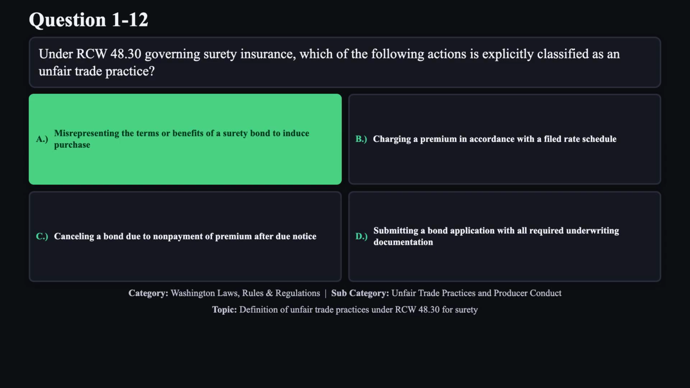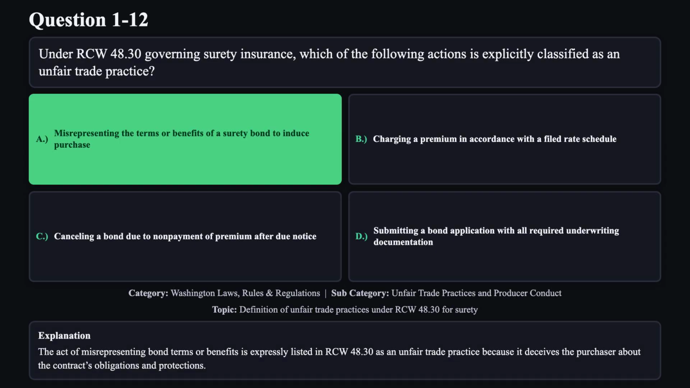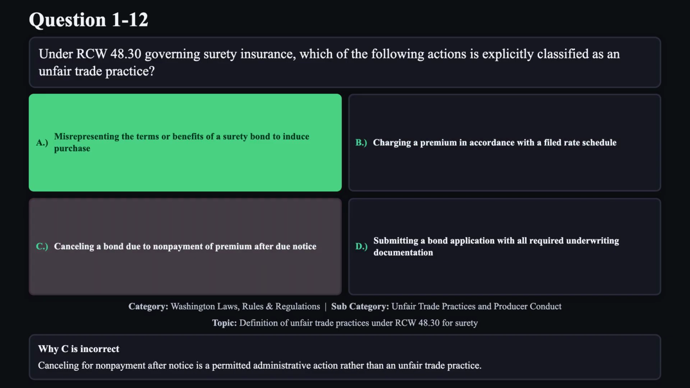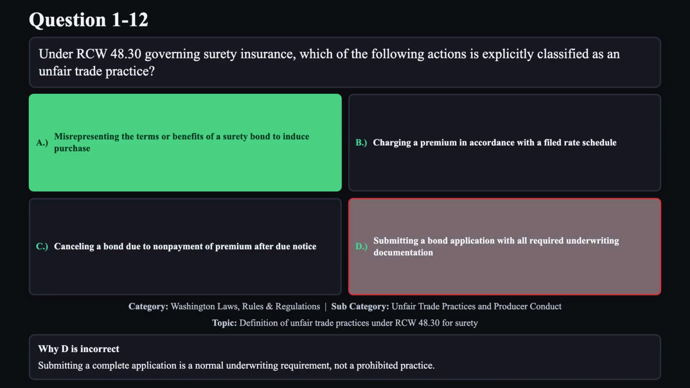The correct answer is A. The act of misrepresenting bond terms or benefits is expressly listed in RCW 48.30 as an unfair trade practice because it deceives the purchaser about the contract's obligations and protections. Reason B is not correct. Charging premiums as filed follows the insurer's approved rates and does not involve deceptive practices. Reason C is not correct. Canceling for non-payment after notice is a permitted administrative action rather than an unfair trade practice. Reason D is not correct. Submitting a complete application is a normal underwriting requirement, not a prohibited practice.